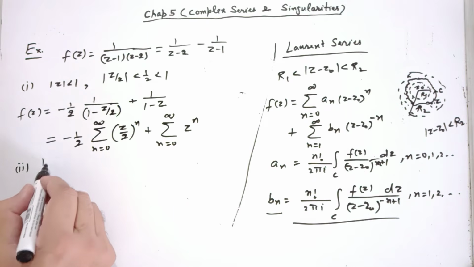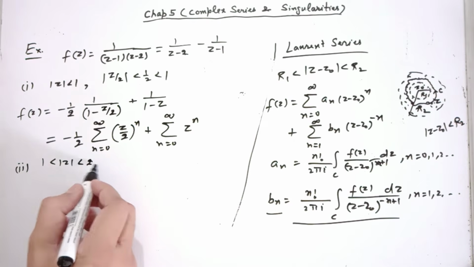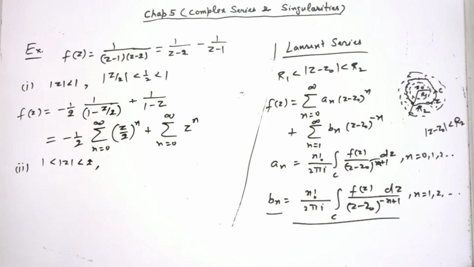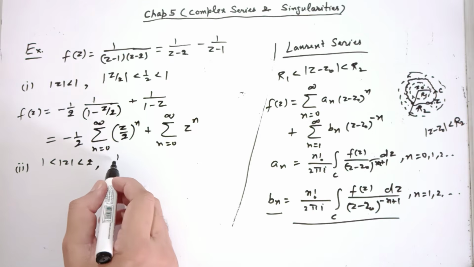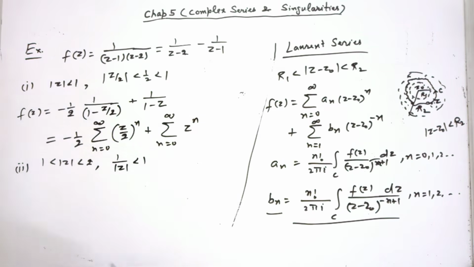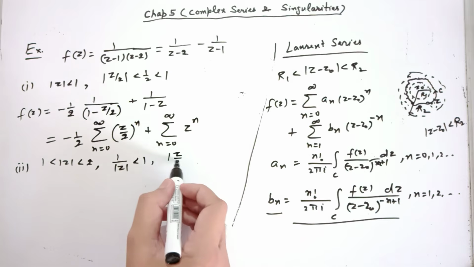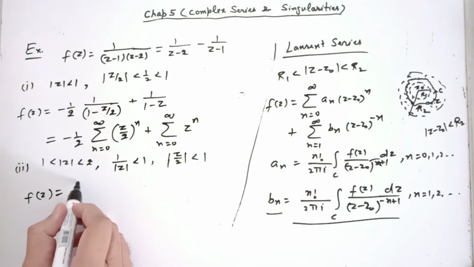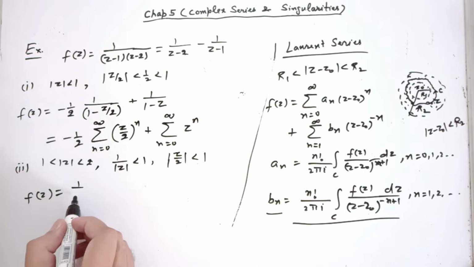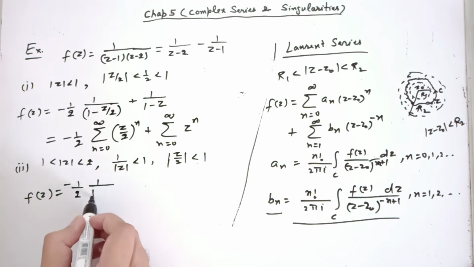Second, if 1 is less than mod z less than 2, then how do we manipulate to write the series? If 1 is less than mod z, then 1 over mod z is less than 1. Yes. And mod z over 2 is also less than 1. So now I can write this f(z) like this, because z by 2 is less than 1. First I would write as it is, minus 1 by 2, 1 over 1 minus z over 2.